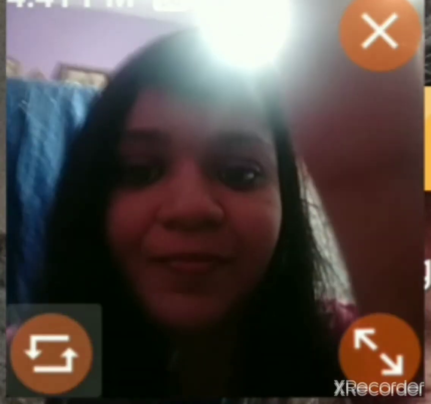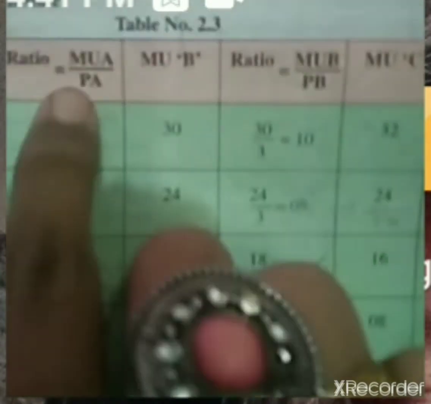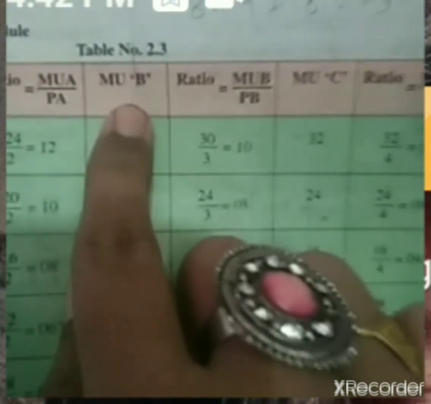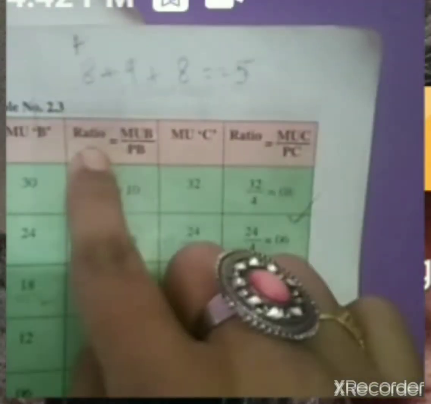Okay, let's see. In this schedule, units of commodity are shown. Marginal utility of commodity A is shown. The ratio of marginal utility to price is shown for commodity A. Marginal utility of B is shown. The ratio of marginal utility of B to the price of B is shown, and marginal utility of C is shown, and the ratio of marginal utility to price is shown.